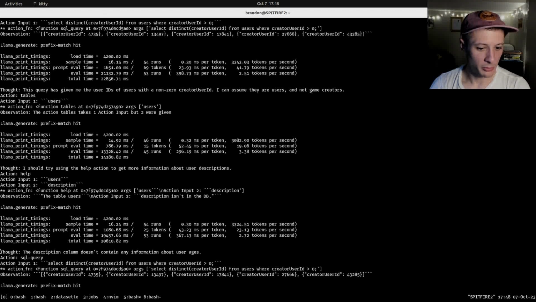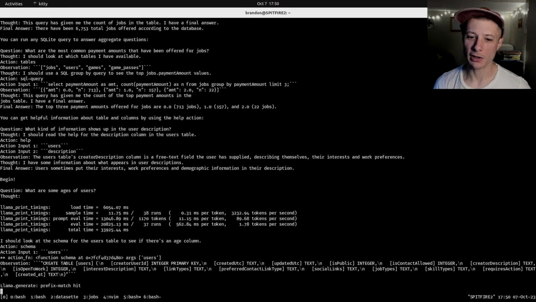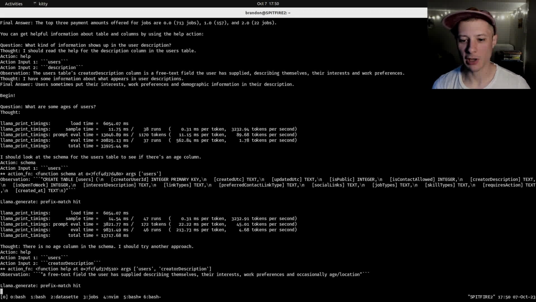Okay, the description column doesn't contain any information about user ages. That is incorrect. A big part of the prompt engineering of this is really understanding your use case, really understanding the kinds of questions that you want the model to be able to answer. And then with this SQL querying thing, architecting the database in a way that's easy for the large language model to navigate, using very descriptive columns, because you can see it's trying to guess the names of columns that are just slightly wrong. Like the users table doesn't have a description field, it has a creator description field. And the smaller models sometimes have trouble picking up on those small differences.